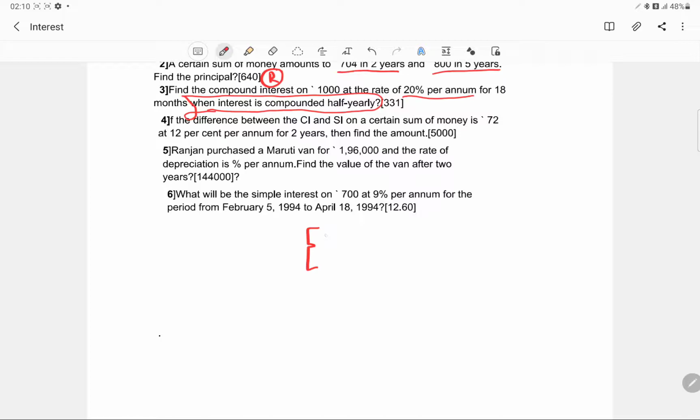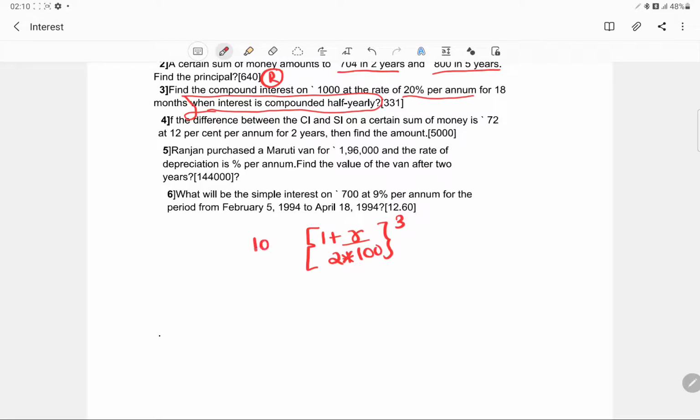Since, we'll use a formula, 1 plus. The rate of interest is given per annum, so for a half year that would be r by 2 upon 100. Now in terms of the half year, what is the time period? 3 half-years.